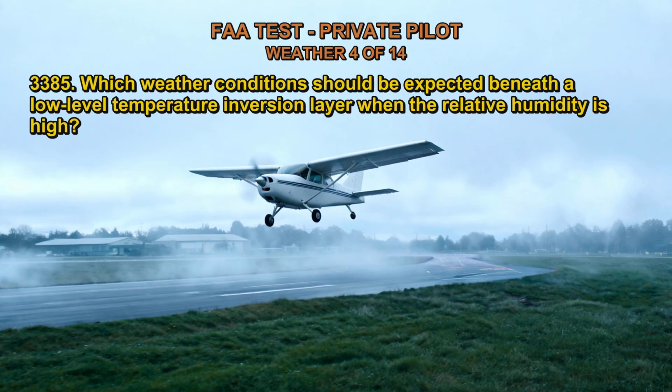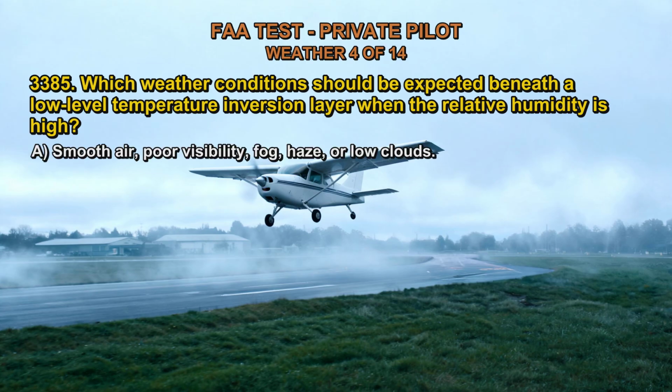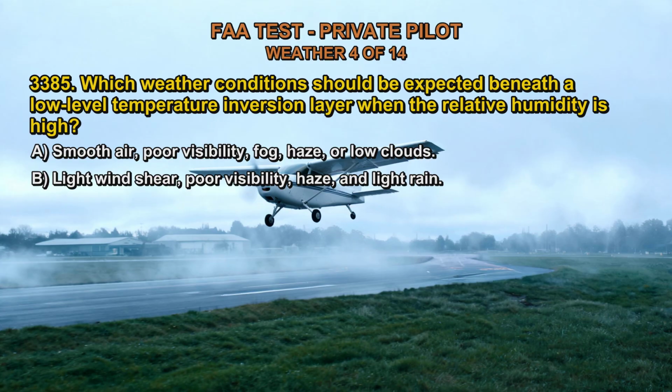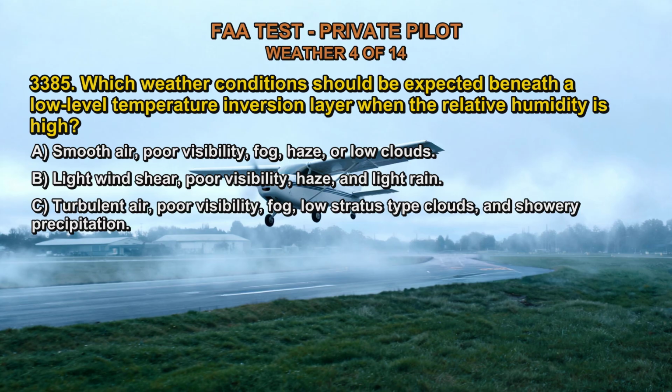3385. Which weather conditions should be expected beneath a low-level temperature inversion layer when the relative humidity is high? A. Smooth air, poor visibility, fog, haze, or low clouds. B. Light wind shear, poor visibility, haze, and light rain. C. Turbulent air, poor visibility, fog, low stratus-type clouds, and showery precipitation. The correct answer is A.